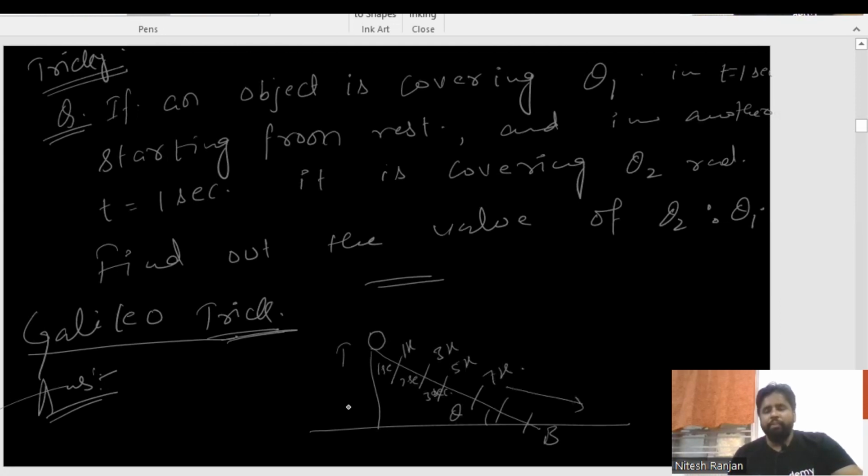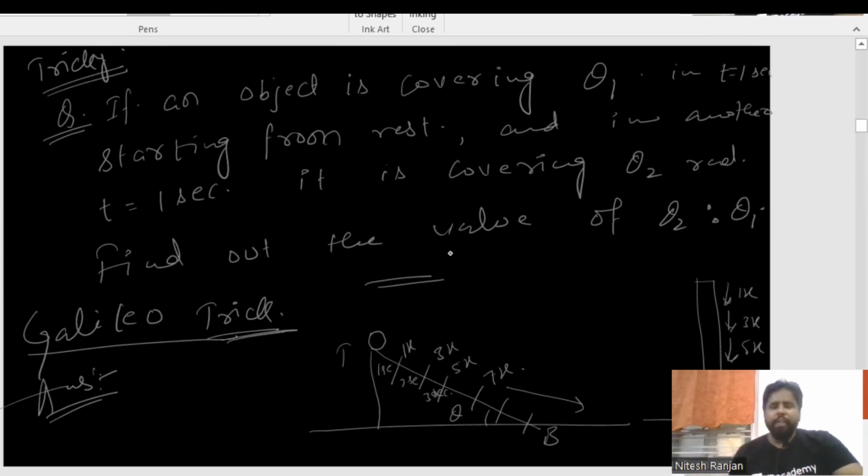This kind of ratio will be maintained throughout. The same structure applies at a 90-degree angle. The same concept will be applied: first second 1x, second 3x, another second 5x, like this, and it will drop to the floor.